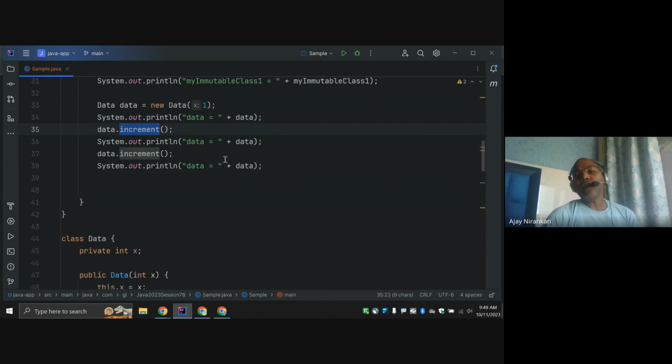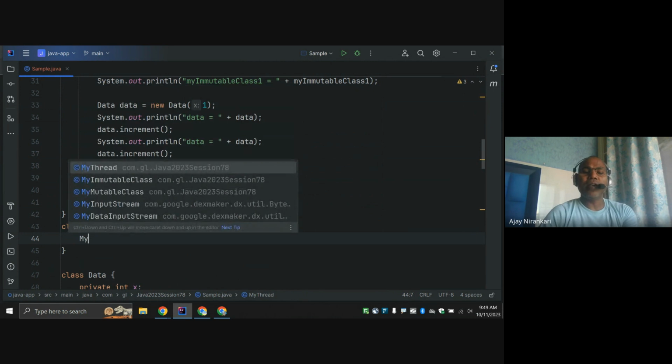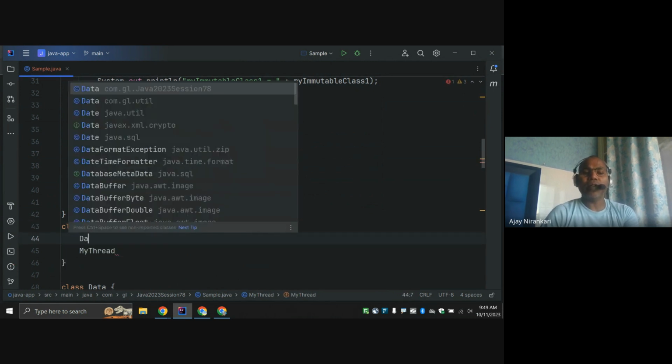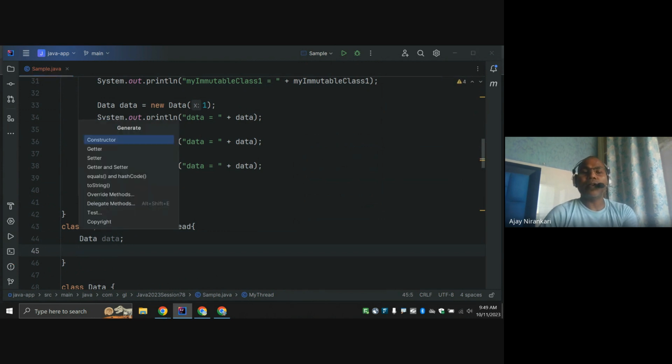So it's good. Now let's keep this as the shared data. I am going to pass it to the two threads. So let us write it the basic way. I write a class MyThread that extends the Thread class. Here my thread needs a data object, and the constructor takes the data.